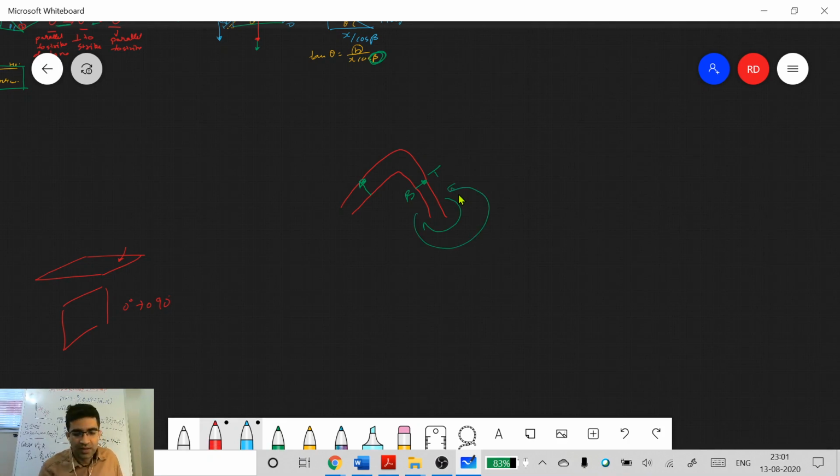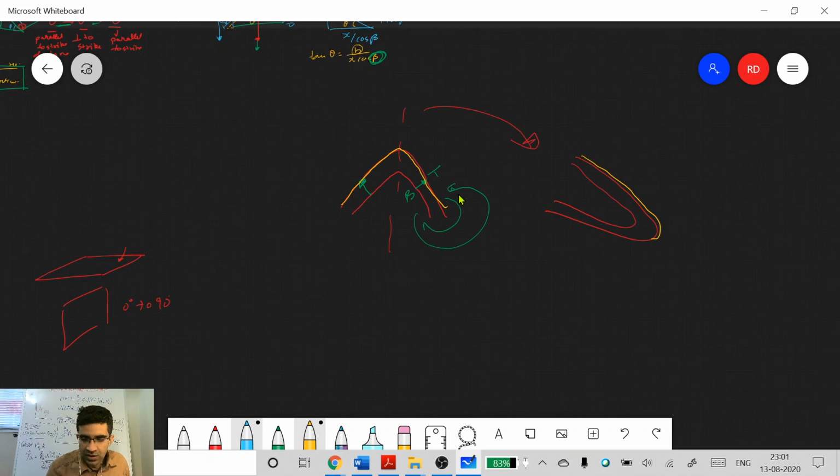When will this happen? For example, if this axial surface dips in this direction and this same fold becomes something like this. Now what is happening in this case? Let me draw these lines. This top one as a yellow line. Let's say it has tilted like this. So the yellow line is on top, and the red line should be the base.